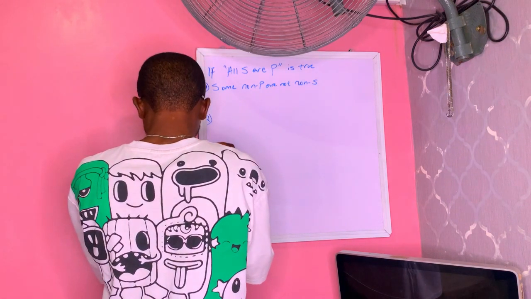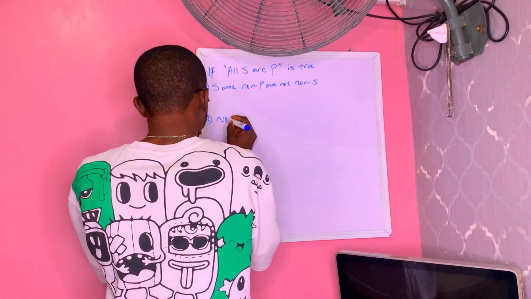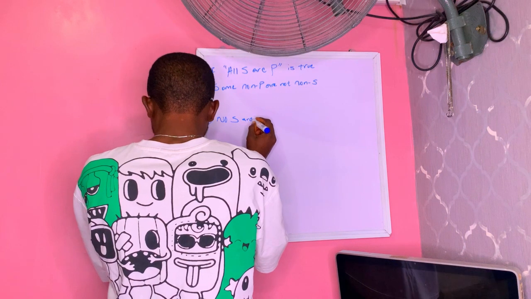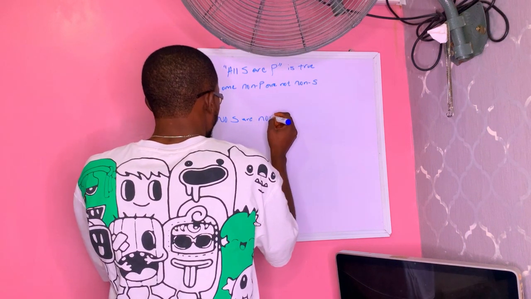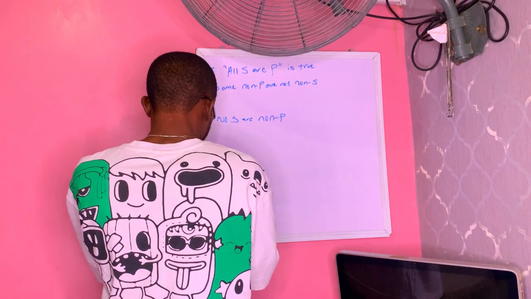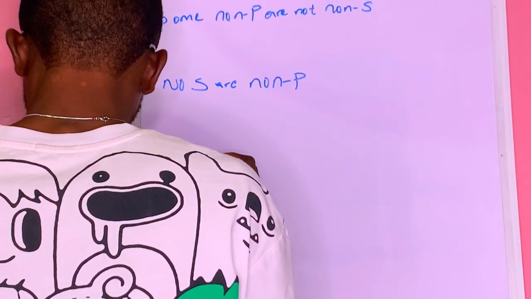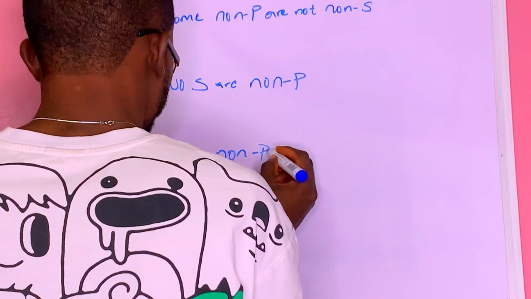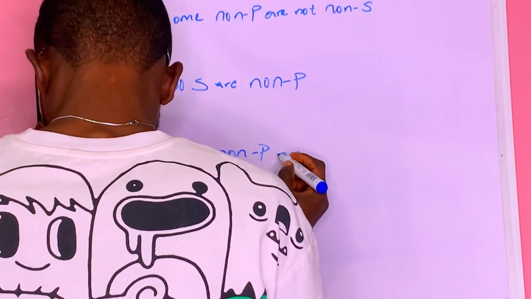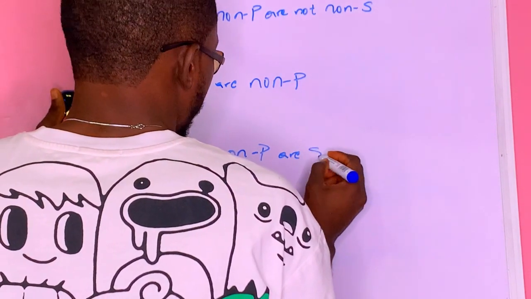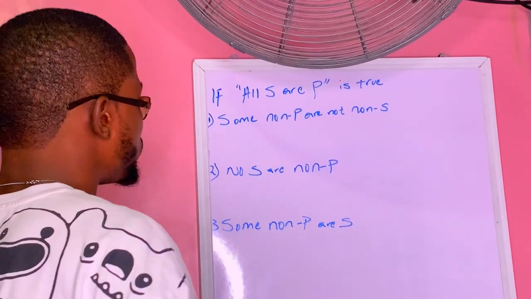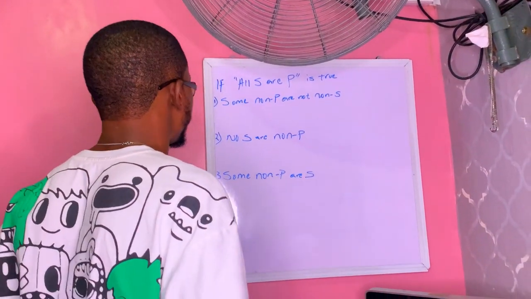Number two, no socialists, non-S, are non-pacifists, that's P. Then number three, some non-pacifists, that's non-P, are socialists, that's S. So the question is, if the A proposition is true, then determine the truth or falsehood of the given three different propositions.